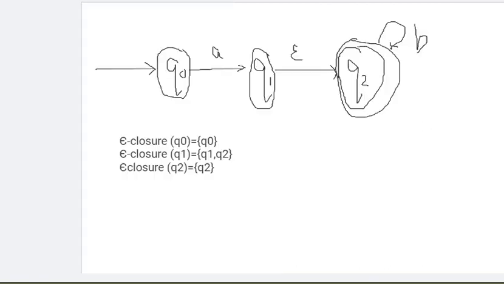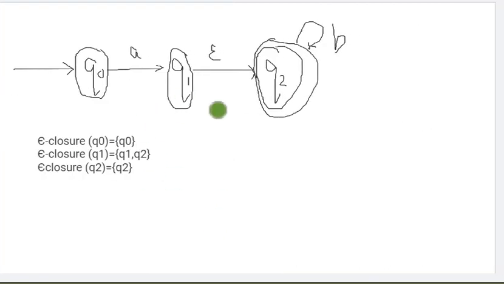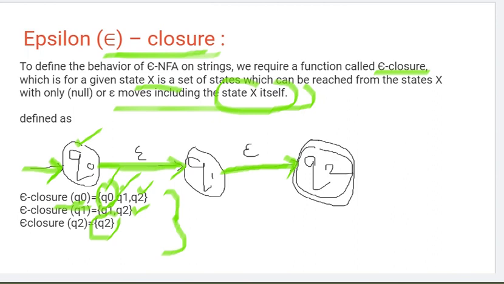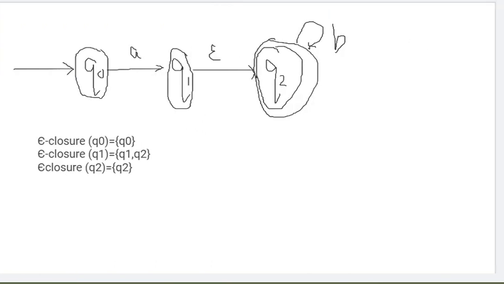Okay, one more example we will see. Here three states are there, Q0, Q1, Q2. At Q0, on input A it goes to Q1. From Q1, on epsilon input it goes to Q2. At Q2, on input B it reaches the same state Q2. We need to find the epsilon closures, and as we saw, whatever state we are finding the epsilon closure of, we need to mention that same state. For Q0, mention Q0 first. Is there any epsilon movement from there? No, only A is given, so we can stop here. The epsilon closure of Q0 is Q0 only.